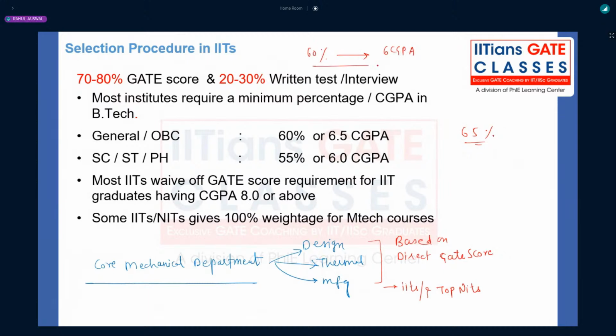Again, that will depend on the different IITs. Mostly, 95% of the time, 60 percent will be equivalent to 6 CGPA, based on the scaling of 10 only. 55 percent means 5.5 CGPA, right? Let me write so that some of you might not be confused.